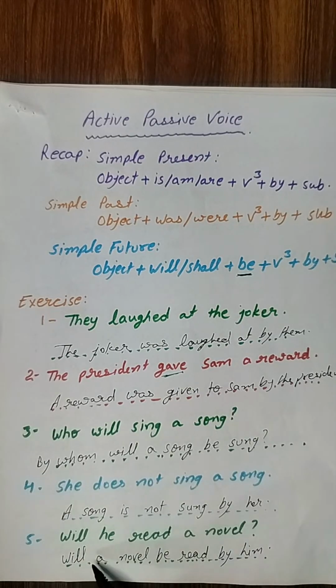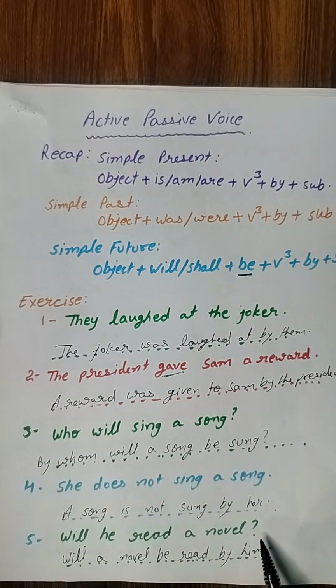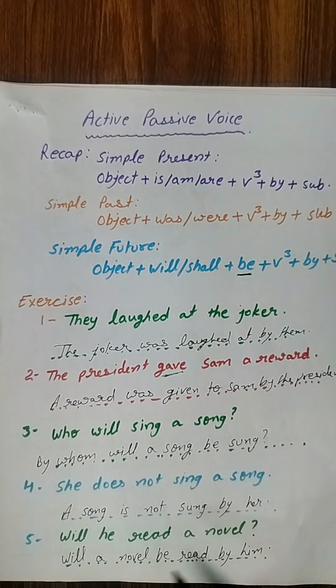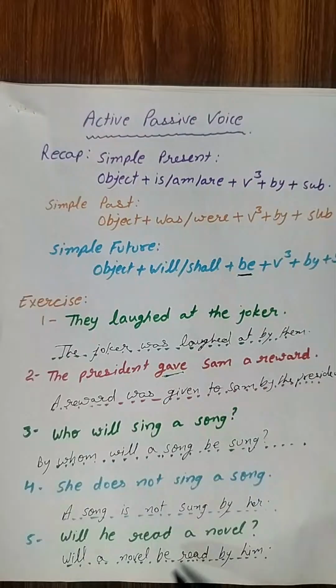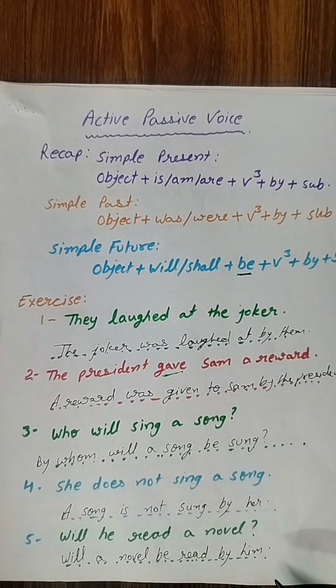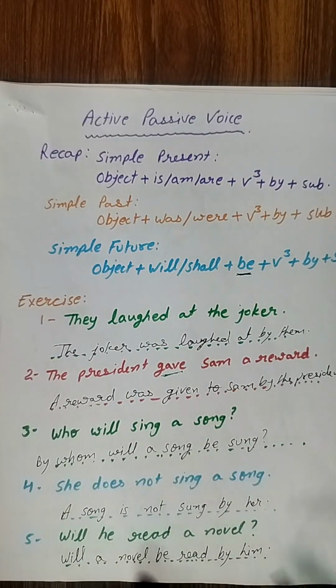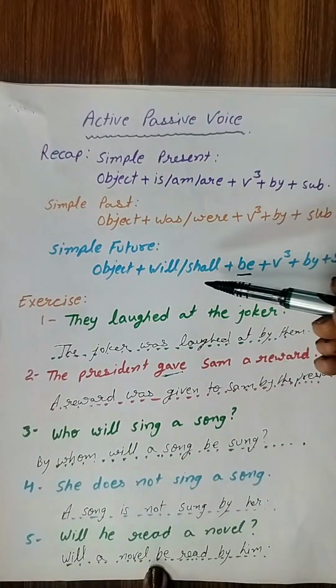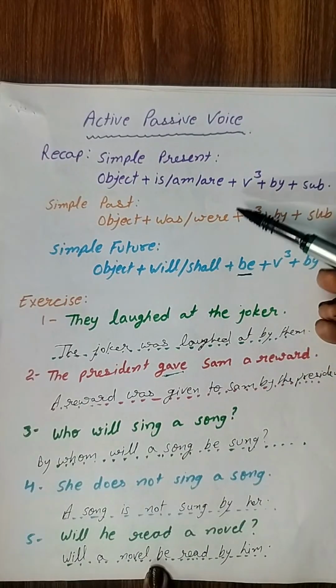Okay. Will he read a novel? Again, this is a question sentence and this is of future. Okay, simple future. So we will write will, then object, a novel. Will a novel be read by him? Is this clear? Will a novel be read by him? So I think now simple present, simple past and simple future. All these three tenses are clear.